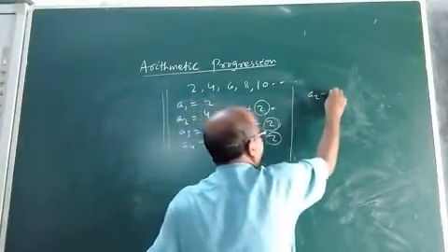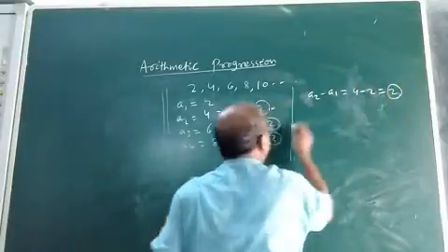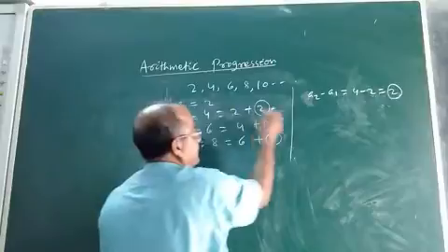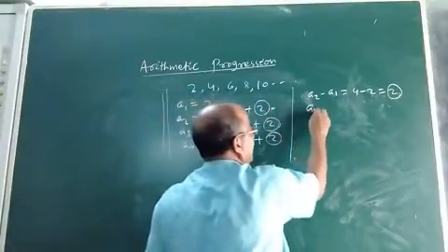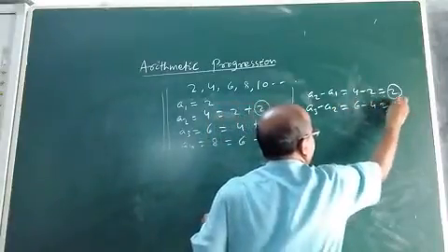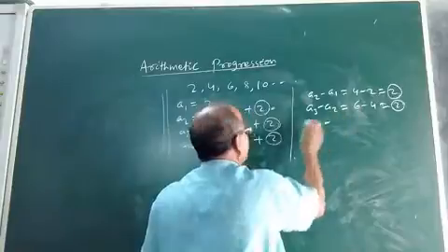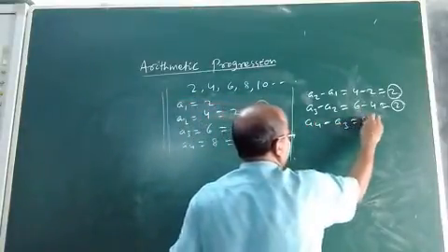A2 minus A1, find the value: it is 4 minus 2. Now find A3 minus A2, the difference of the second and third term. It is again 6 minus 4, which is 2. Then the fourth term minus the third term is 8 minus 6.